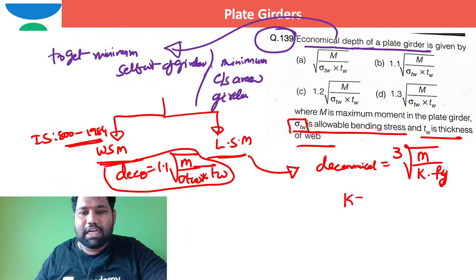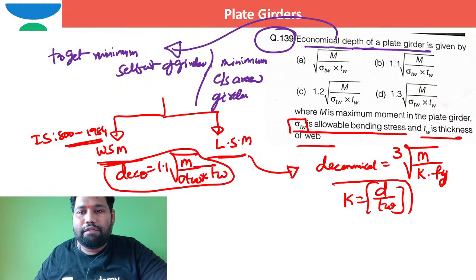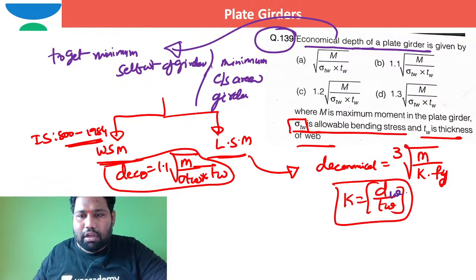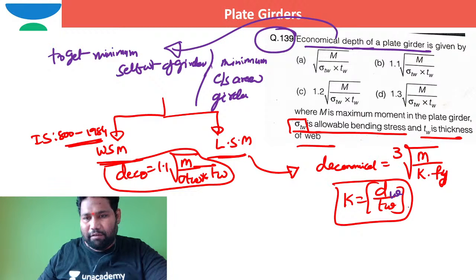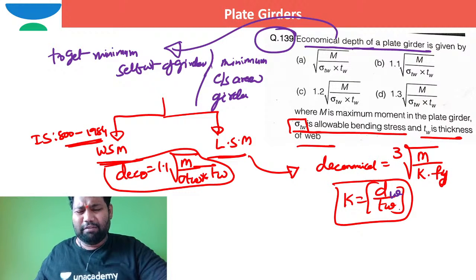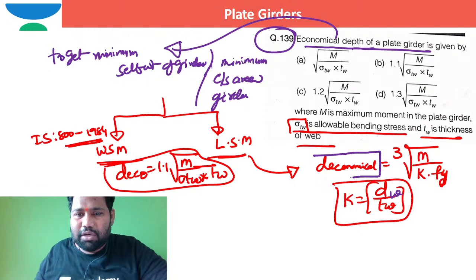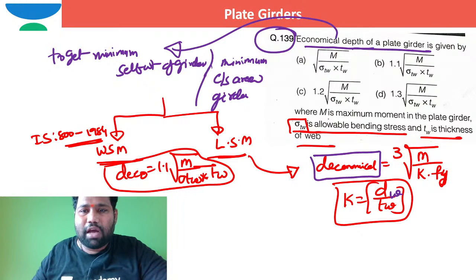So k stands for the value of d by Tw, that is depth of the web by thickness of the web. Whatever may be the value of depth of the web by thickness of the web, you fix it, and corresponding to that this is the economical depth that you need to provide.